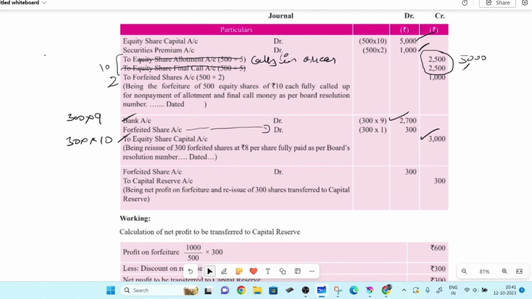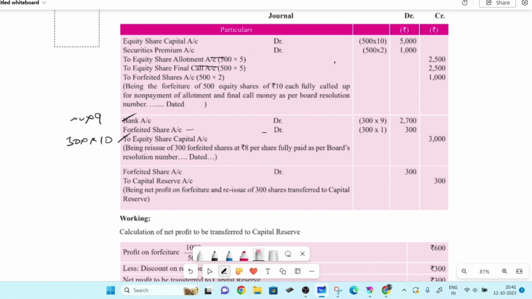If you check your forfeiting entry, there was a forfeited shares word used. What was the amount in front of that? 1,000. What is the meaning of this 1000? To understand the last entry, this 1000 is an amount which we have forfeited, we are not going to return.